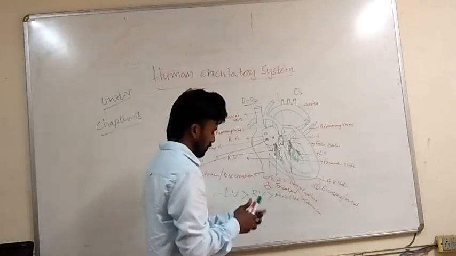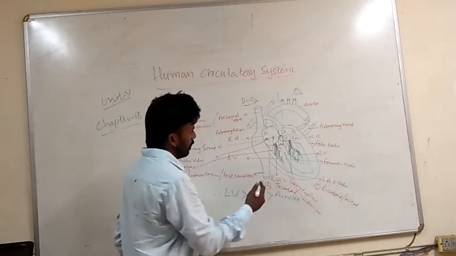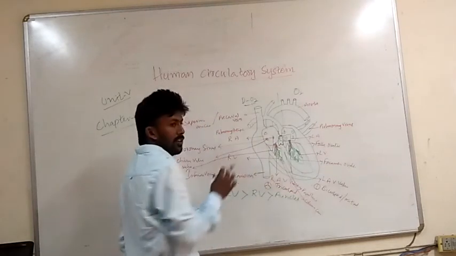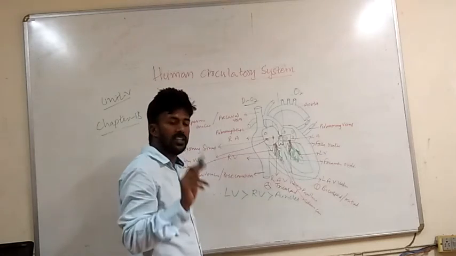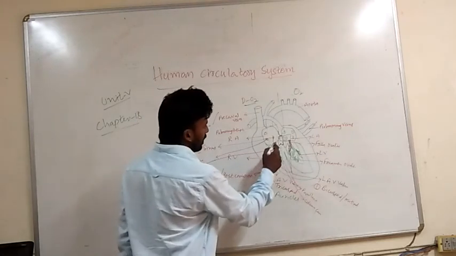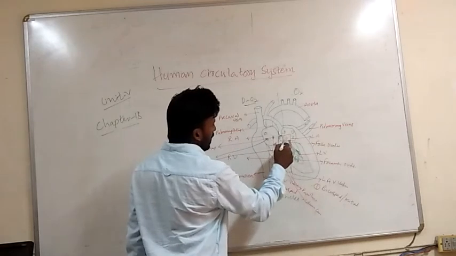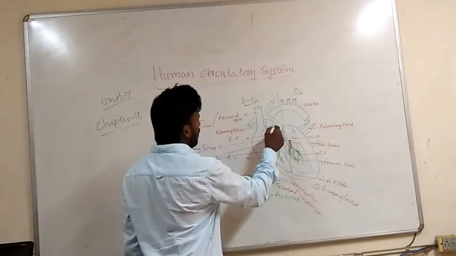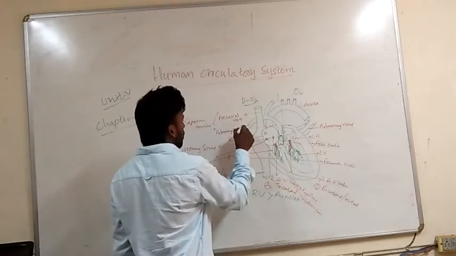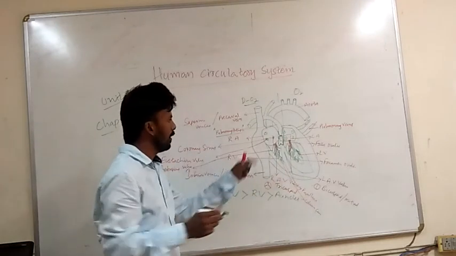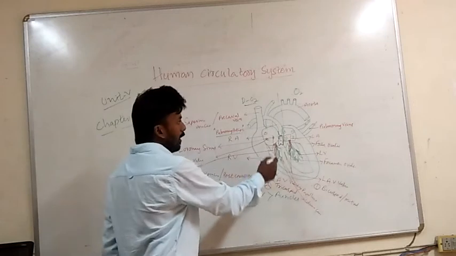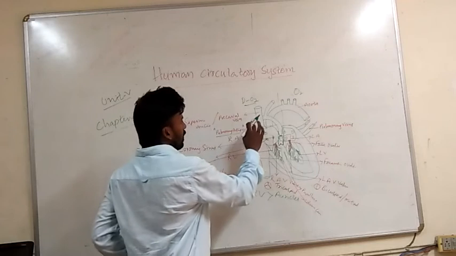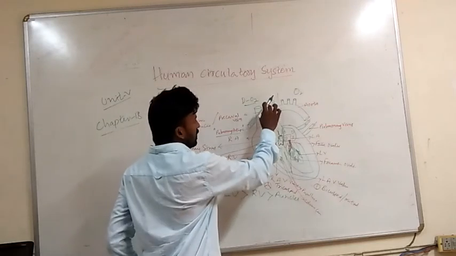As I told you before, deoxygenated blood should get oxygenated. That means there is an artery called the pulmonary artery. The pulmonary artery takes the deoxygenated blood to the lungs. This is one branch, this is another branch.